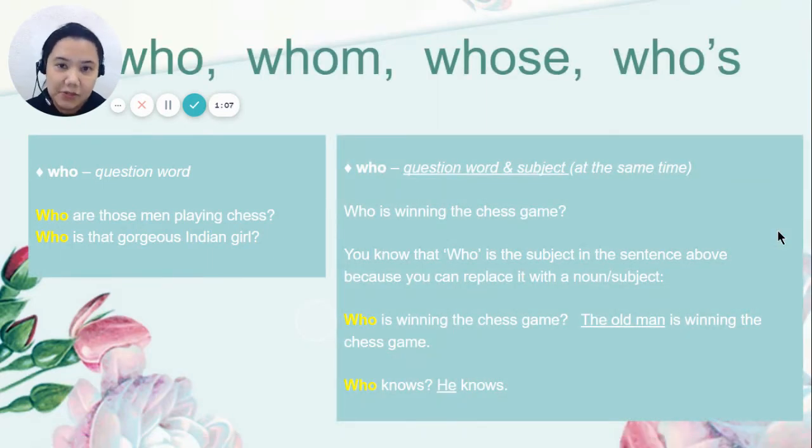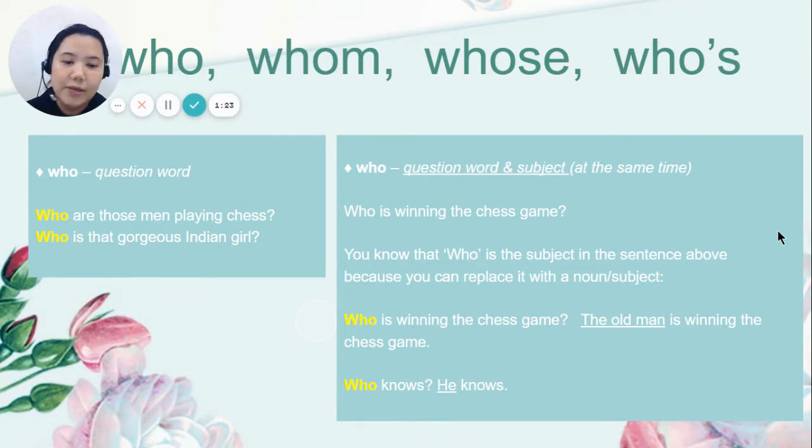So, who can be a question word. For example, who are those men playing chess? Who is that gorgeous Indian girl? It can also be both a question word and a subject at the same time. Who is winning the chess game?